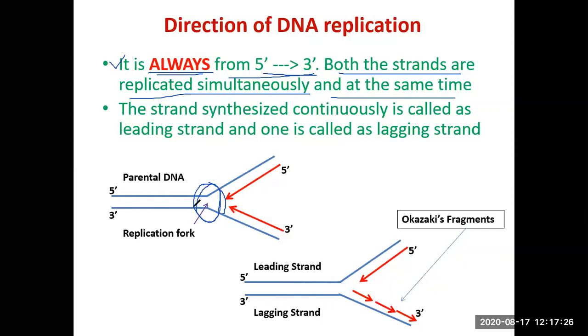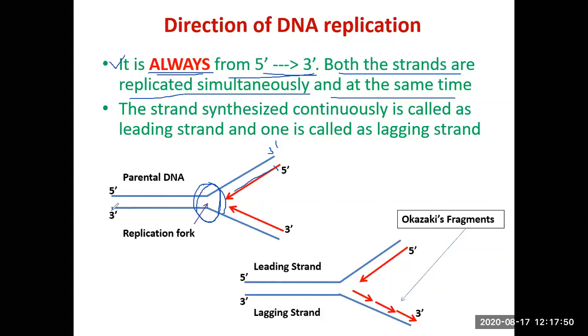So this is the 5' end of the template. This is obviously going to be the 3' end. So you can have a primer synthesized here at the 5' end with a 3' hydroxyl group free, and this chain will be extended in this direction as shown in the arrow. So you are maintaining the direction 5' to 3'.